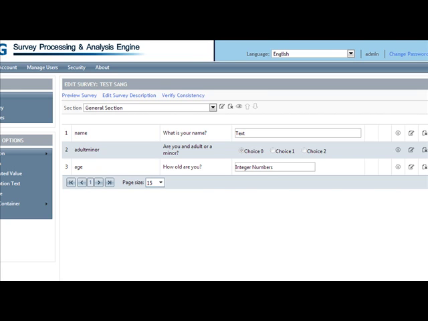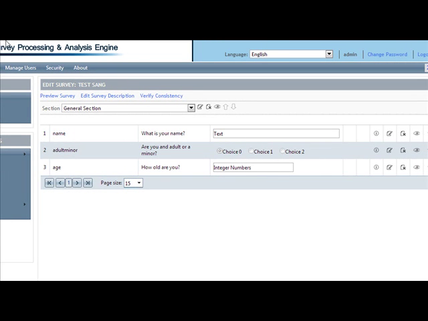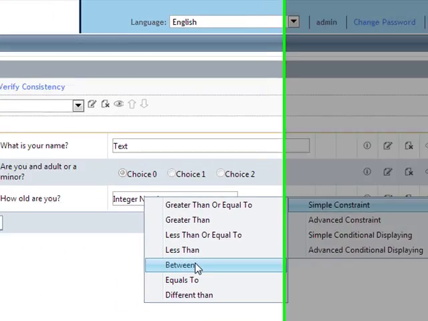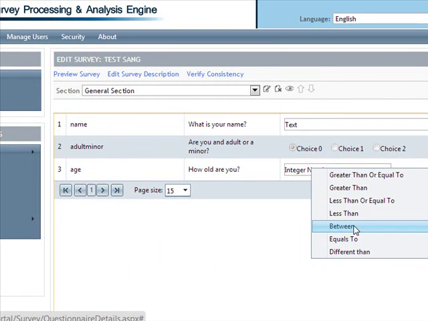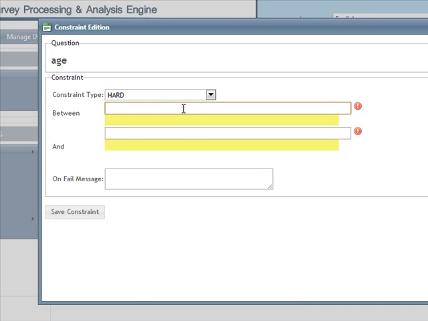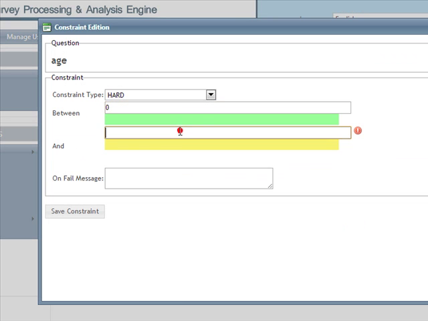In this case, we want the age to be an integer value between 0 and 140 only, for example. So we want the age to be between 0 and 140.